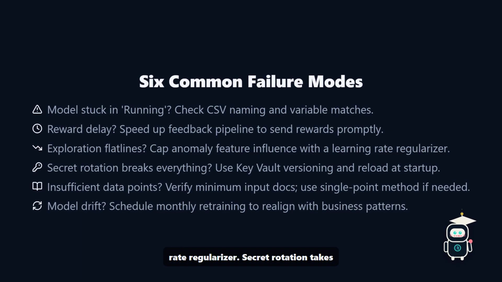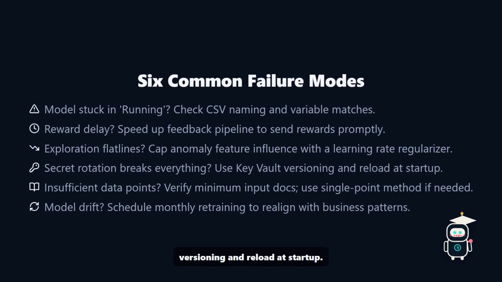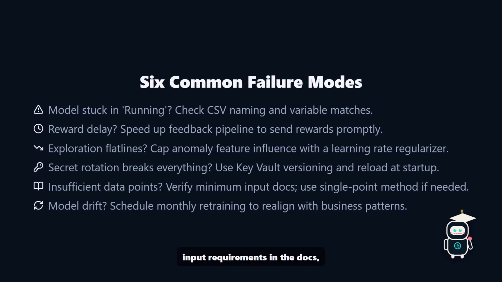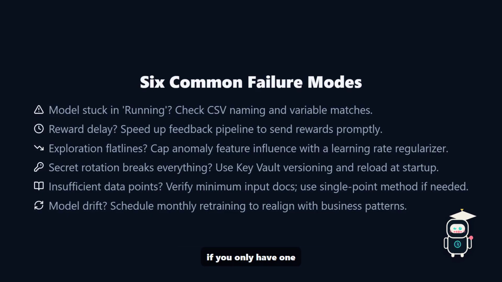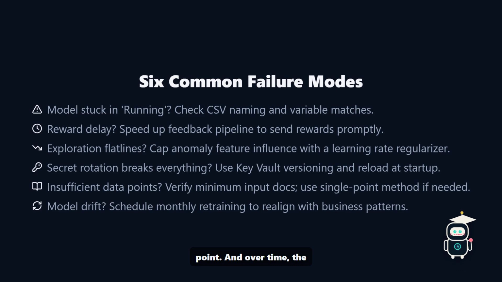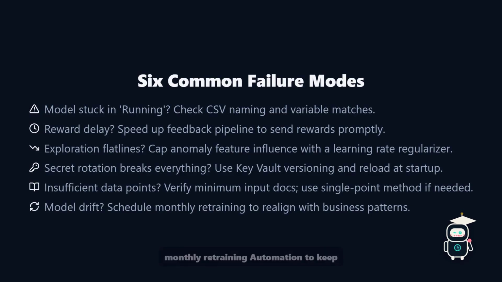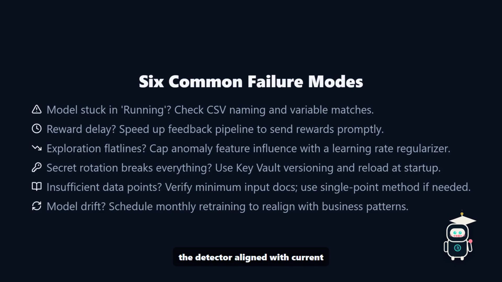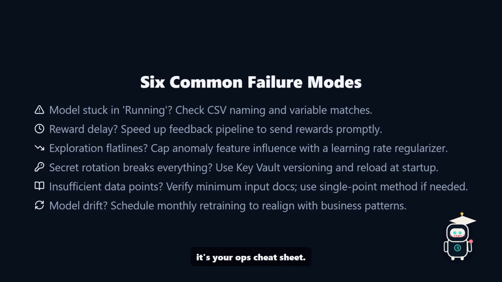Secret rotation takes down everything. Use Key Vault versioning and reload at startup. Sending insufficient data points may cause unexpected errors. Double-check the minimum input requirements in the docs, and use the single point method if you only have 1 point. And over time, the model silently ages. Schedule a monthly retraining automation to keep the detector aligned with current business patterns. Screenshot this list. It's your ops cheat sheet.